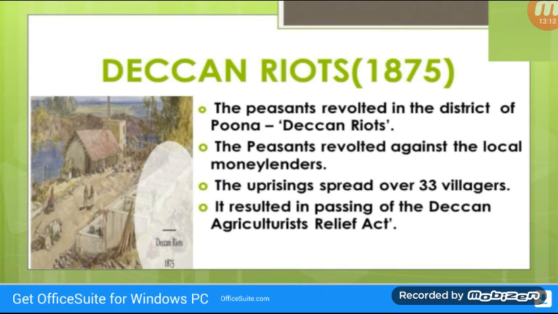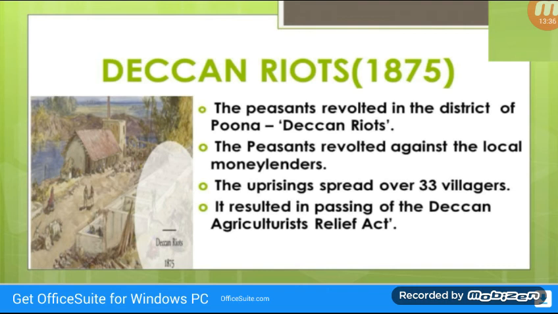The uprising started from a village in Pune district when the village people forced out a local moneylender from the village and captured his property. Gradually, the uprising spread over 33 villages. However, it resulted in passing of the Deccan Agriculturist Relief Act, which removed some of the most serious grievances of the peasants.